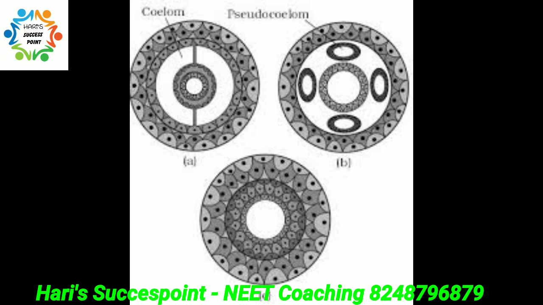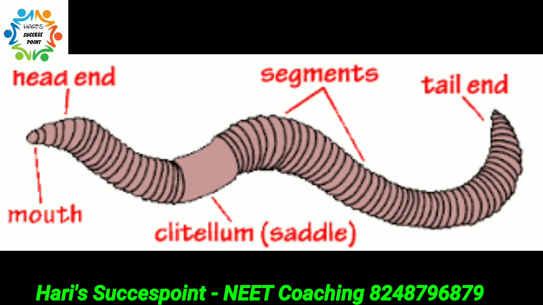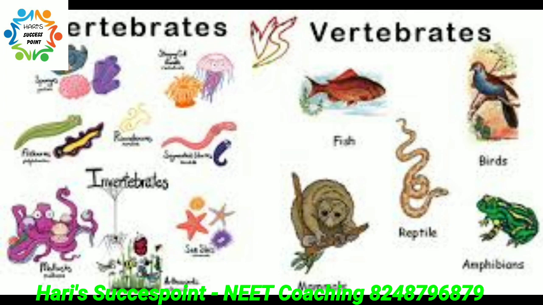Example, Platyhelminthes. Next one is segmentation. The body is externally and internally divided into segments with a serial repetition of at least some organs. Example, earthworm. And they show metamerism, that is, they have many segments. Next one is notochord. Notochord is nothing but it's like a backbone. Based on the presence or absence of notochord, we have two types: chordates and non-chordates.